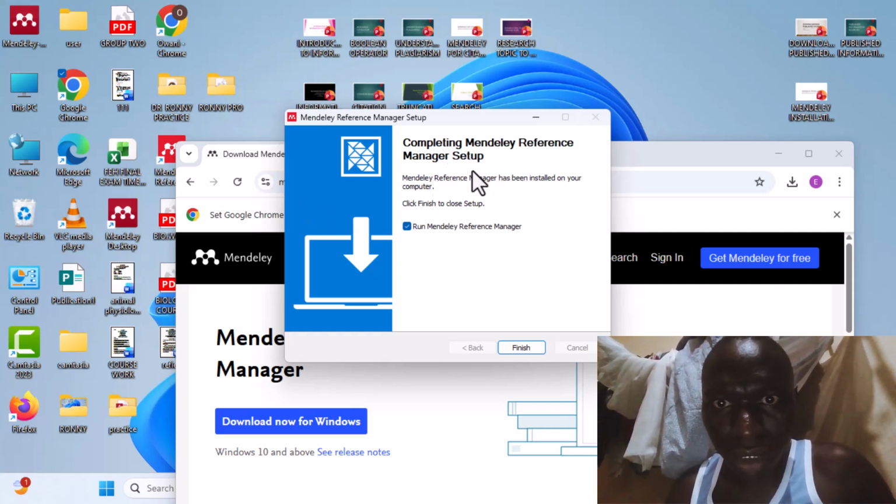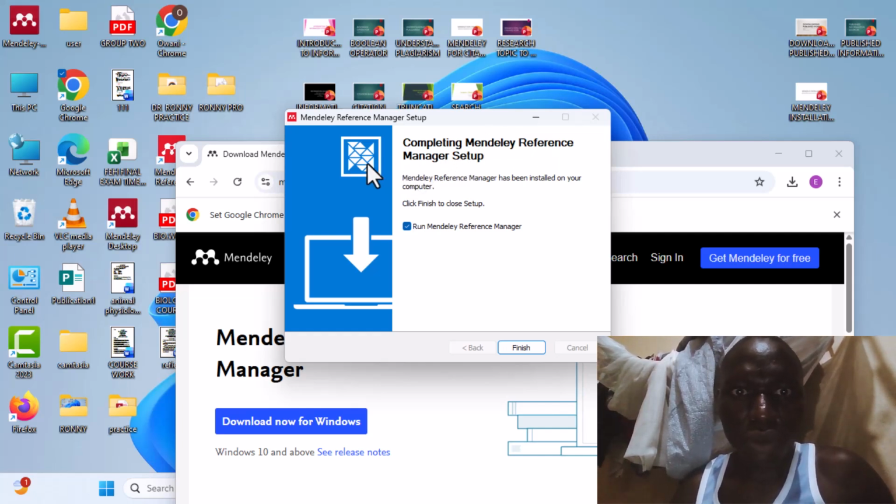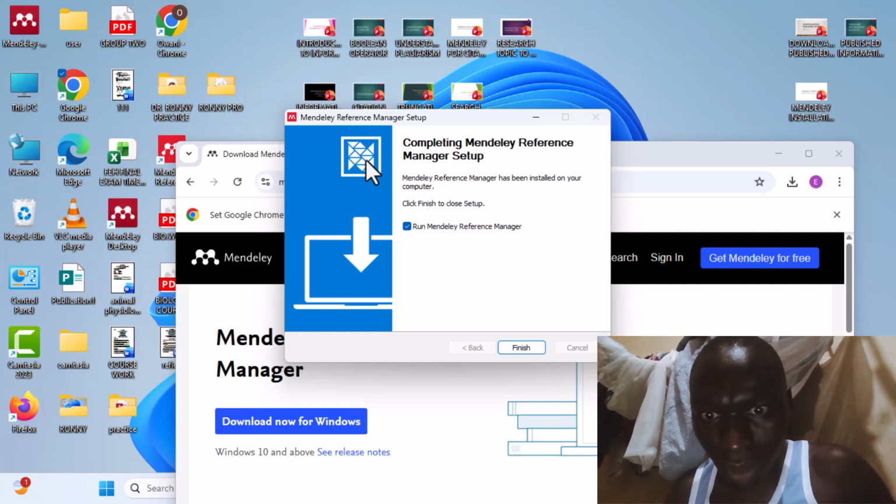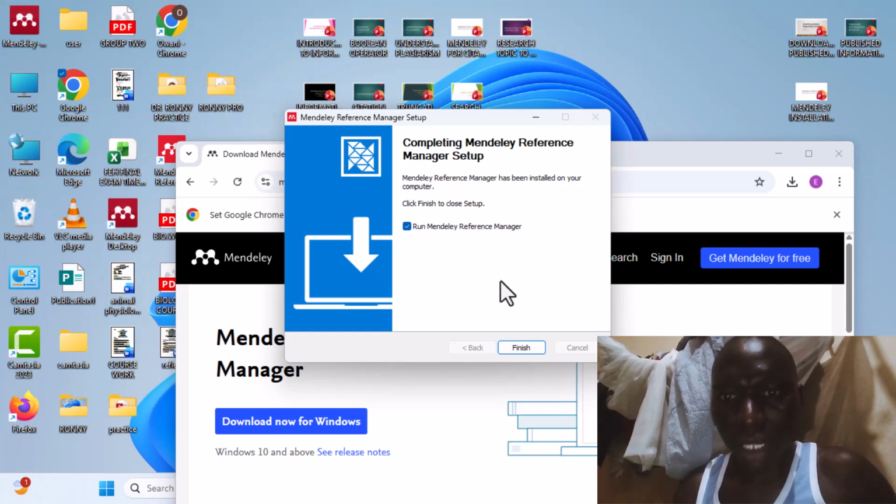Now here we have completing Mendeley reference manager setup. Now here we are going to check on the setup here. Then here click finish to close the setup. Now we are coming here to finish it up.